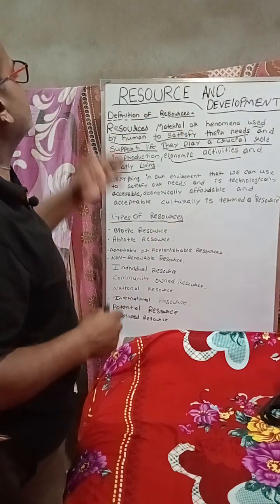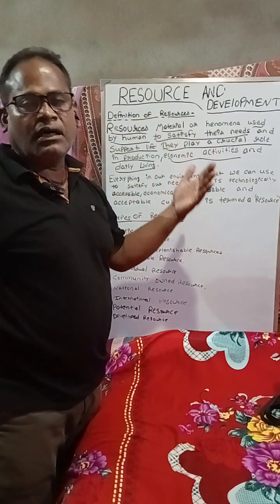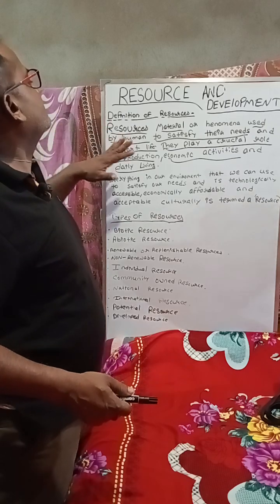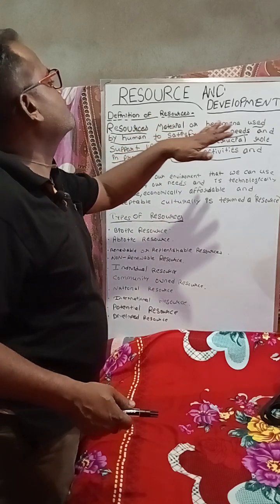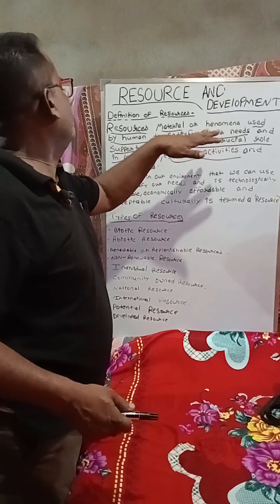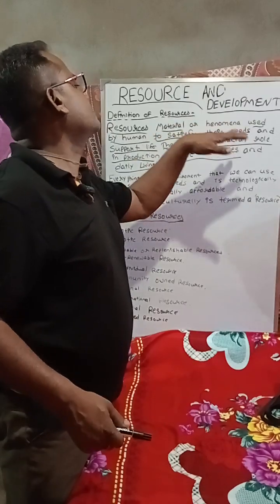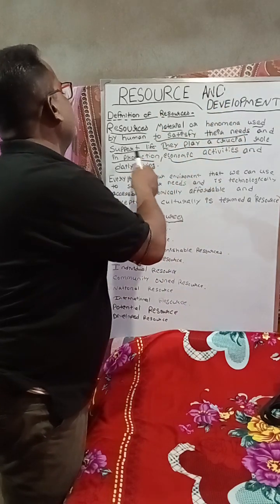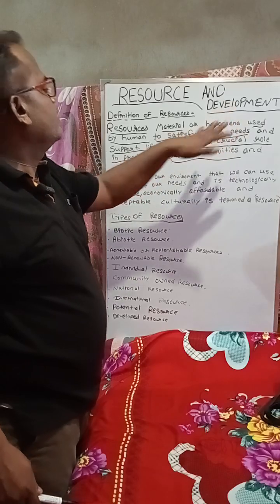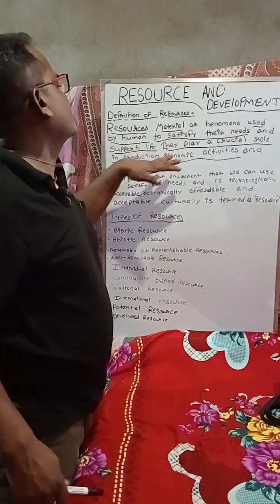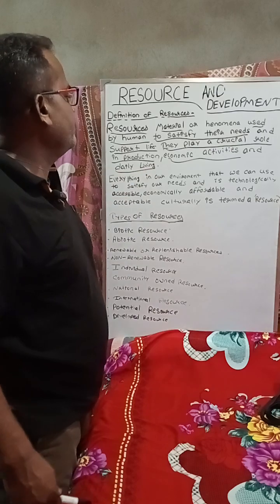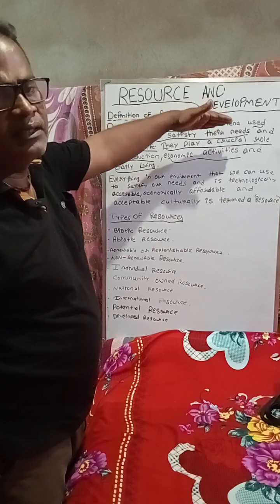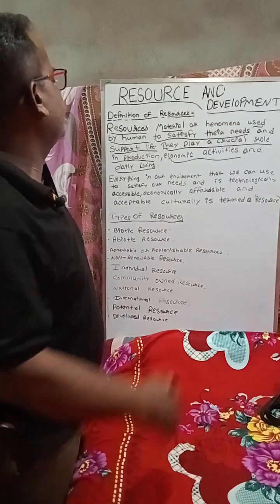So what is clear to us is that if you are asked to give the definition of resources, all you have to write is: resources are materials used by human beings or living beings to satisfy their needs and support life. Resources play a crucial role in production, economic activities, and daily living. Is that clear? Actually, it was not very important, but it was written.